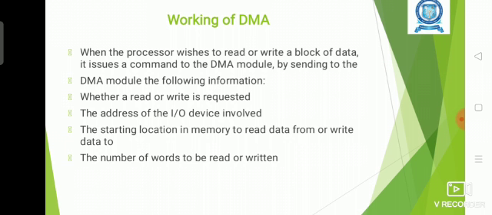The address of the input output device will be sent to the DMA module, along with the starting memory location at which the device wants to do the read or write operation, and the number of words to be read or written, that is, how much data is going to be transferred. All these details will be sent to the DMA module by the processor, so that the DMA module can handle the data transfer operation between the device and the memory.